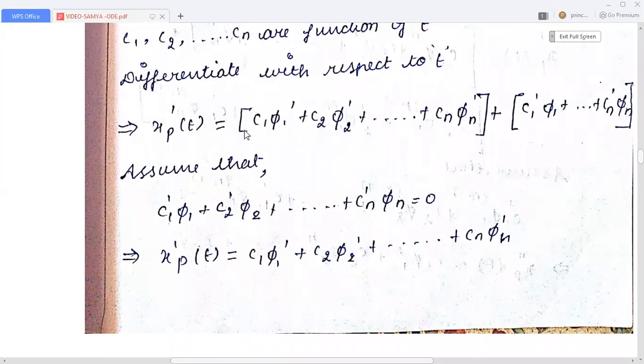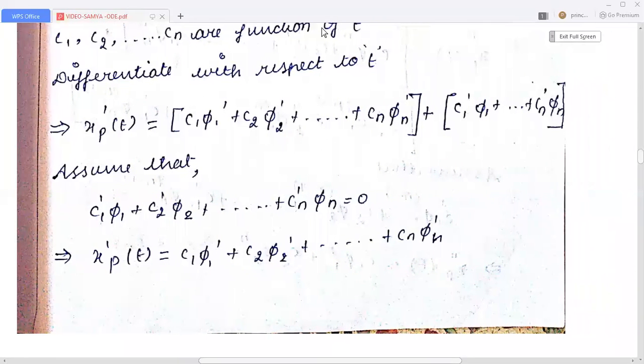So xp dash of t equal to c1 φ1 dash plus c2 φ2 dash plus cn φn dash plus c1 dash φ1 plus etc. cn dash φn.